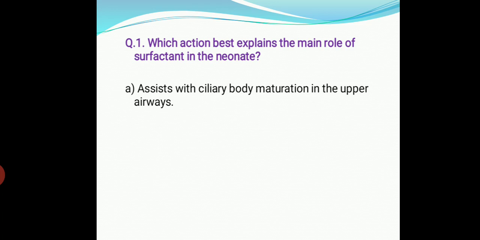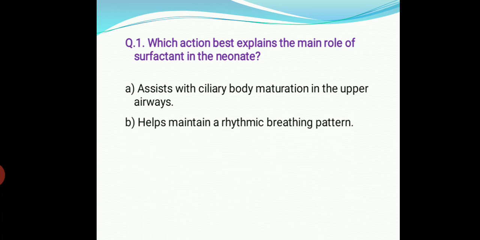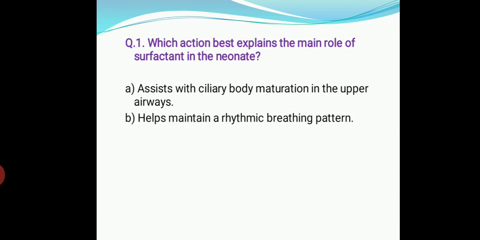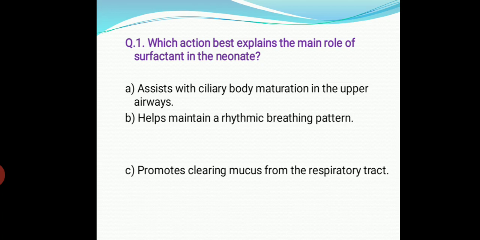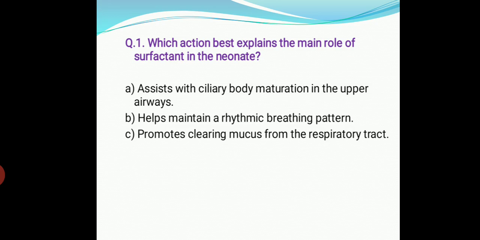Question number 1. Which action best explains the main role of surfactant in the neonate? Option A. Assist with ciliary body maturation in the upper airways. B. Helps maintain a rhythmic breathing pattern. C. Promotes clearing mucus from the respiratory tract.